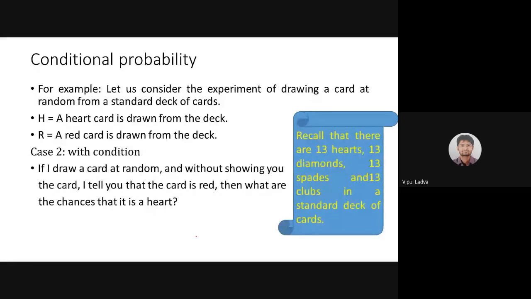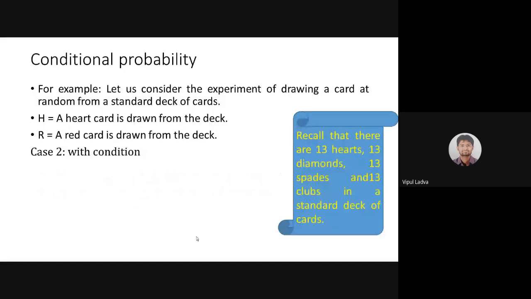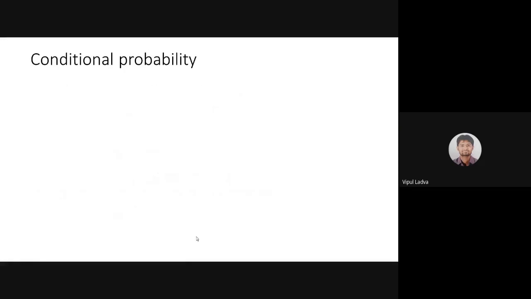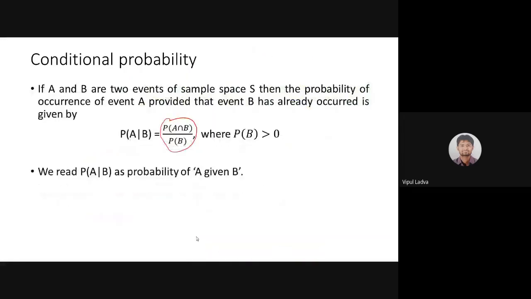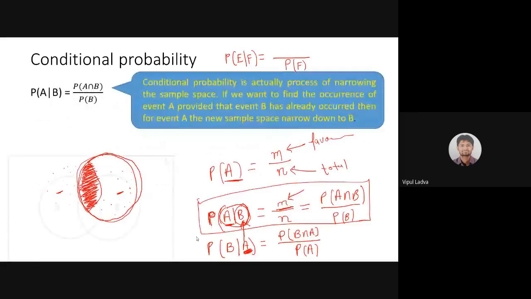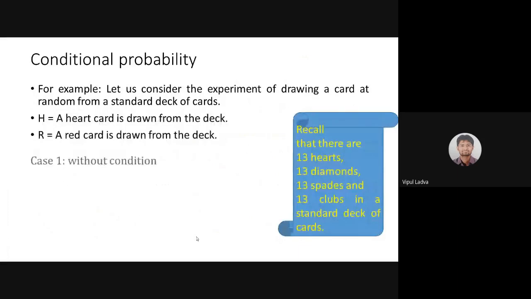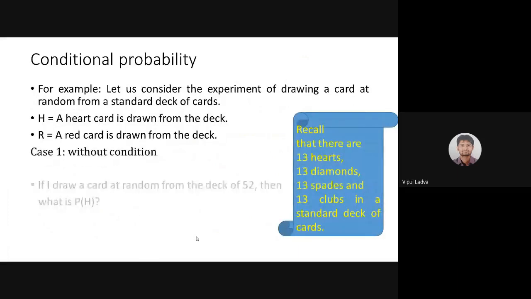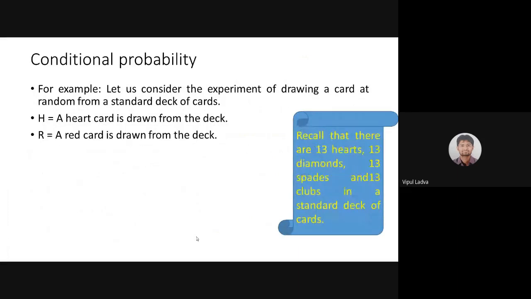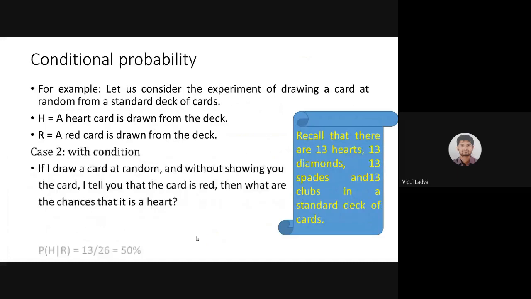First of all, I had tried with one simple definition like this, then I had gone for a Venn diagram to make it clear, then I had taken an example of two different cases. Now there is something more which I have for you guys.